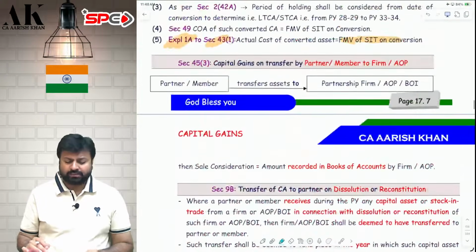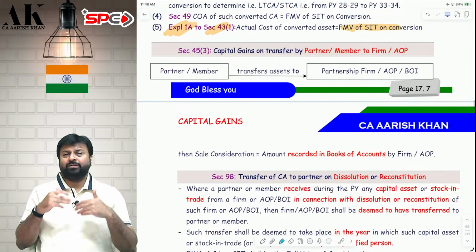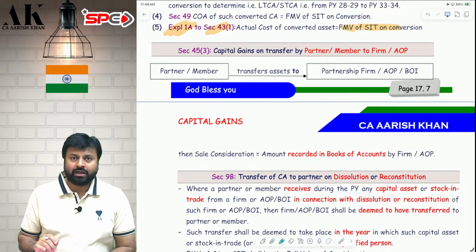So these are the 4 cases where capital gains will be subject to tax in future when you will receive the consideration, not in the year of transfer. I hope it is clear.